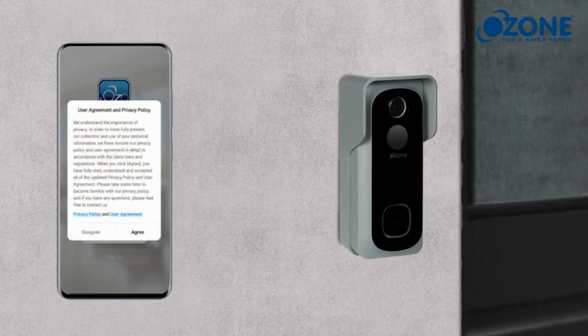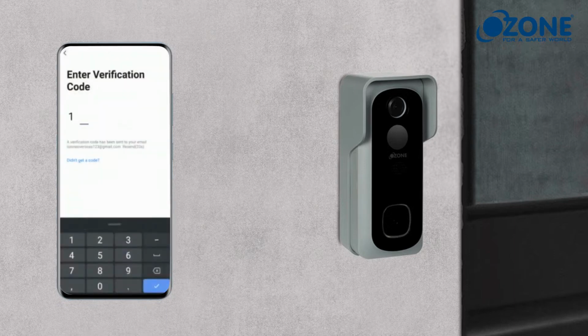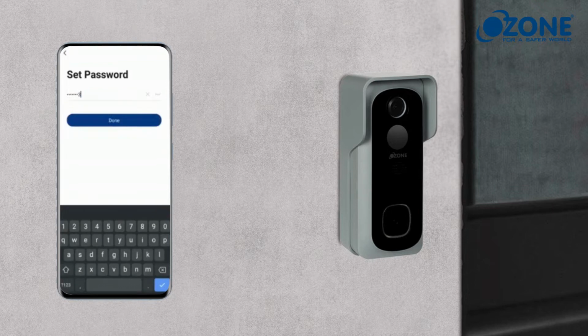Sign up to your account. Follow the registration process. Enter OTP received on your email address. Set your password.